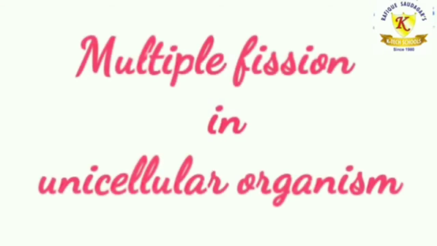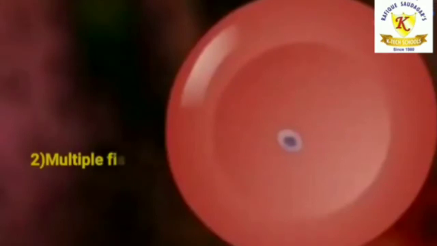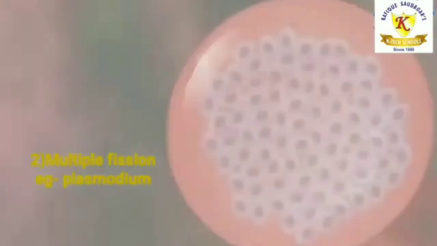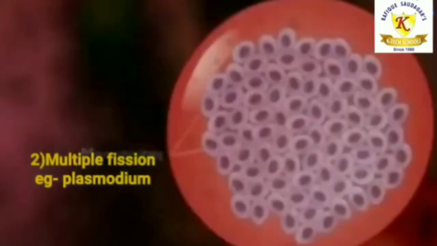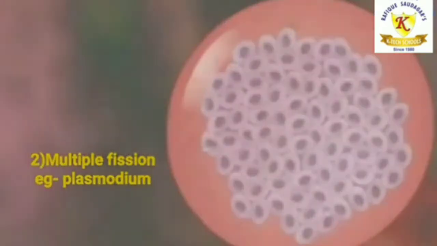Now let us see multiple fission in unicellular organisms. Asexual reproduction by multiple fission is performed by amoeba, plasmodium and other similar protists. Here it becomes round and forms a protective covering around the plasma membrane. Such encysted protists are called cysts.